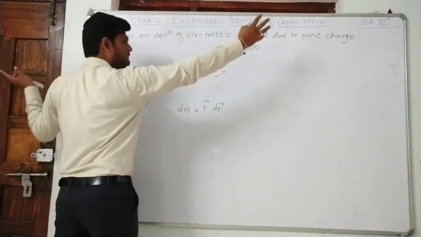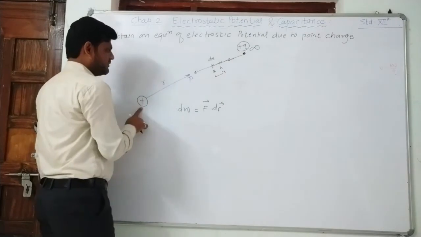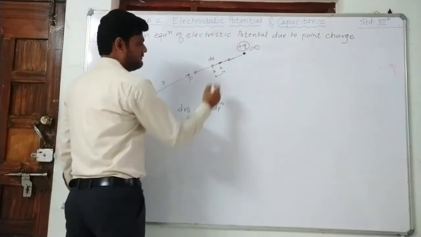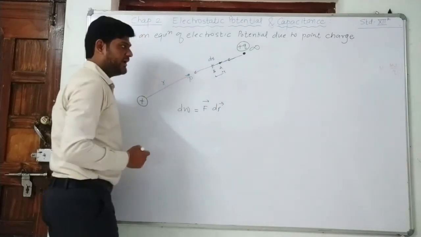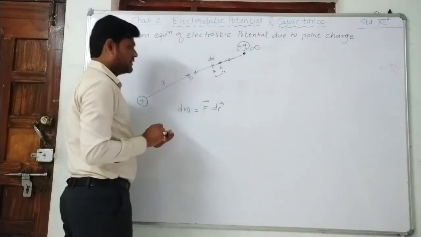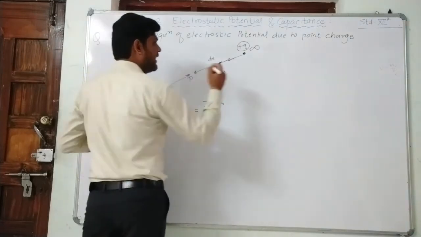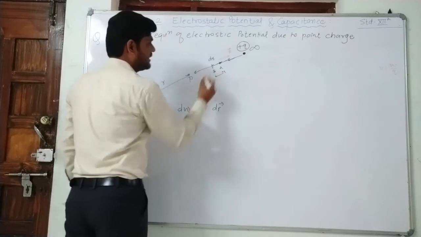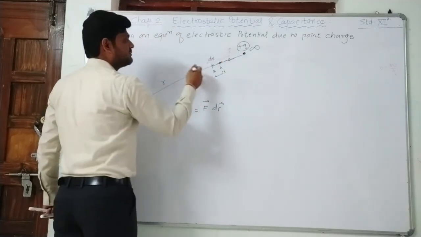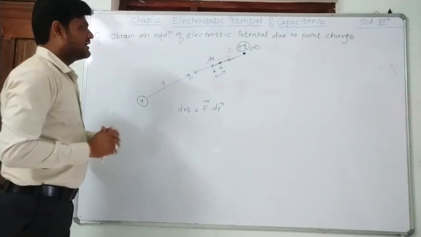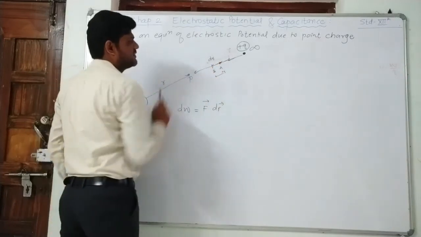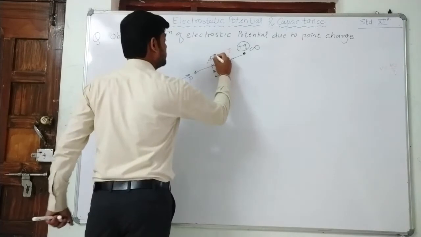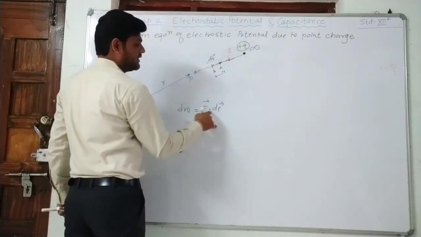There is a presence of force in all directions. So what is the force acting on the plus Q charge, suppose at point A? The force acting on the plus Q charge at point A will be in this direction. So this is the direction of force and this is the direction of displacement. Here we can say that the direction of force and the direction of displacement are both in opposite directions. Right? So F vector dot dr vector.